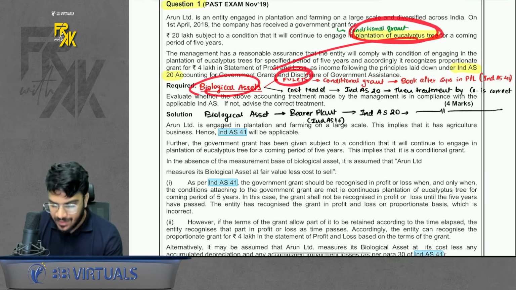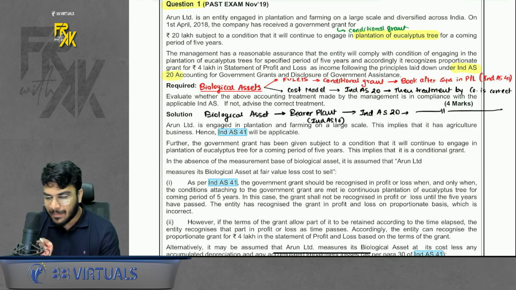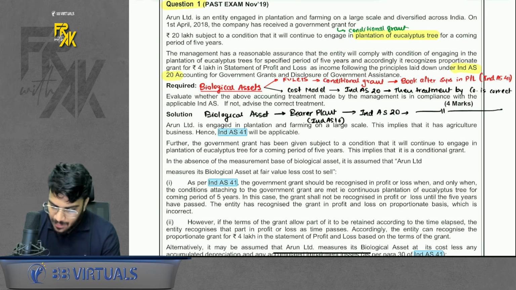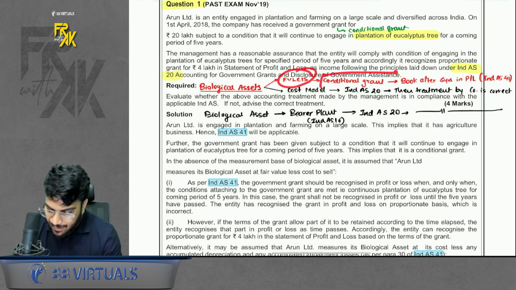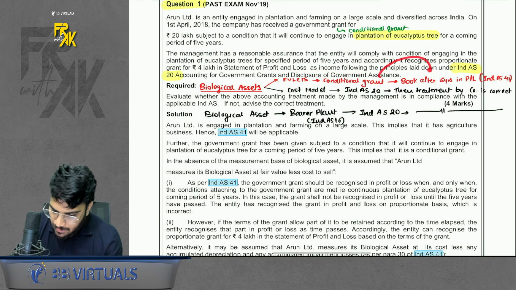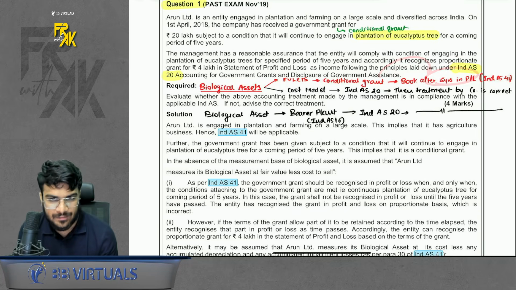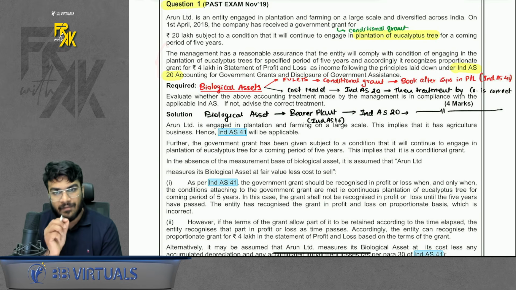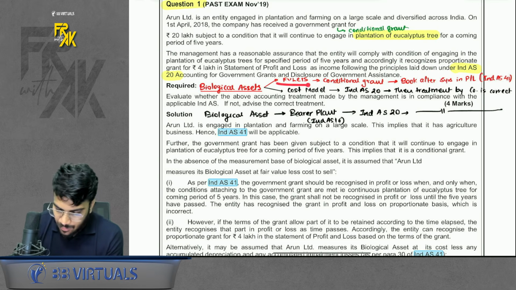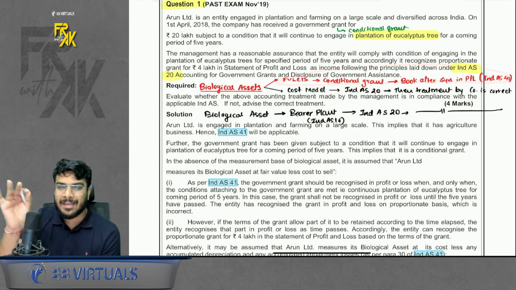it is valued at FELCTS, then the method followed by the company is incorrect, because if it is FELCTS, it becomes a conditional grant. It is said that it is a conditional grant if it is measured at FELCTS, and if it is a conditional grant, you will book the grant in profit and loss over the period of 5 years, right? So the treatment by the company is incorrect. But while answering, you do not have to answer only from this point of view. You will answer from each and every aspect.